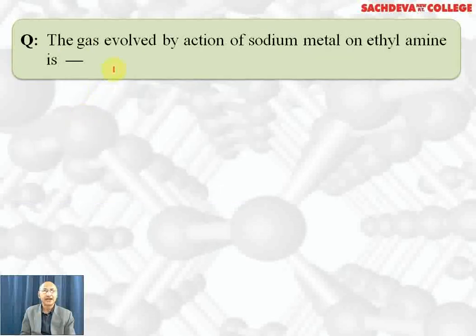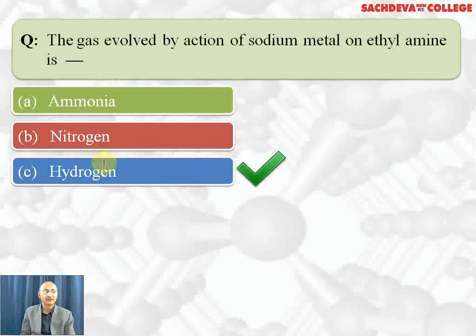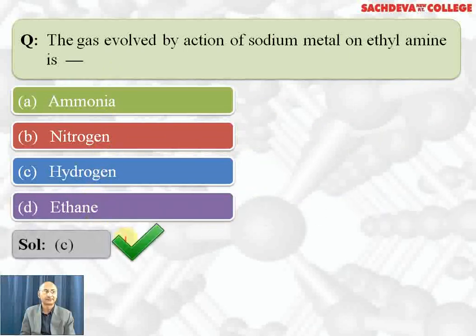The gas evolved by action of sodium metal on ethylamine is, correct answer is hydrogen. Ammonia cannot be formed, nitrogen cannot be formed, hydrogen will be formed. Ethane cannot be formed. So correct answer is C part.